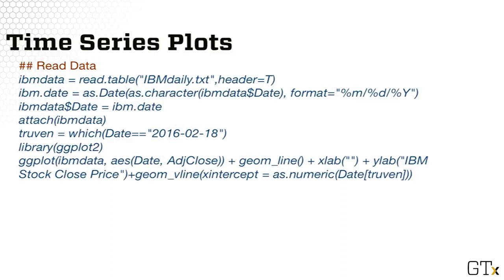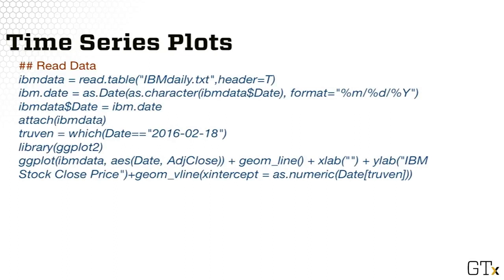Next, I use the as.Date command in R to convert the dates provided in the data into a date object in R. For this command, the input is a vector of dates converted into character with a specification on how the dates are recorded, for example, month, day, and year, in this order separated by a slash sign. It's important to get this correct, otherwise you will read the dates incorrectly. Then I add this column to the data matrix and use the attach command with the data matrix so that all columns in the data are read in R as individual vectors.